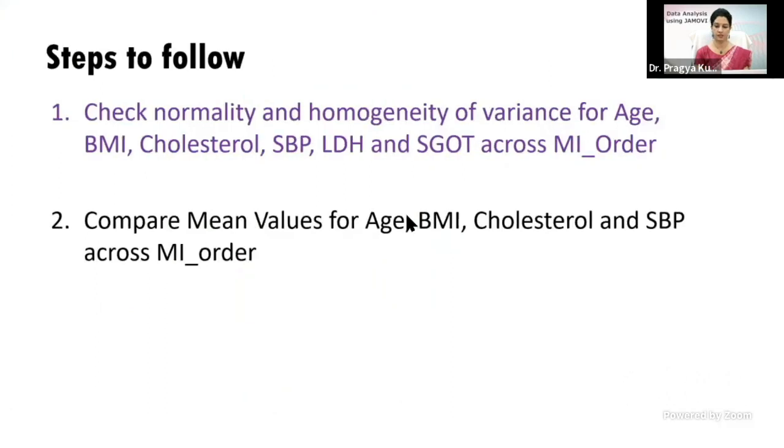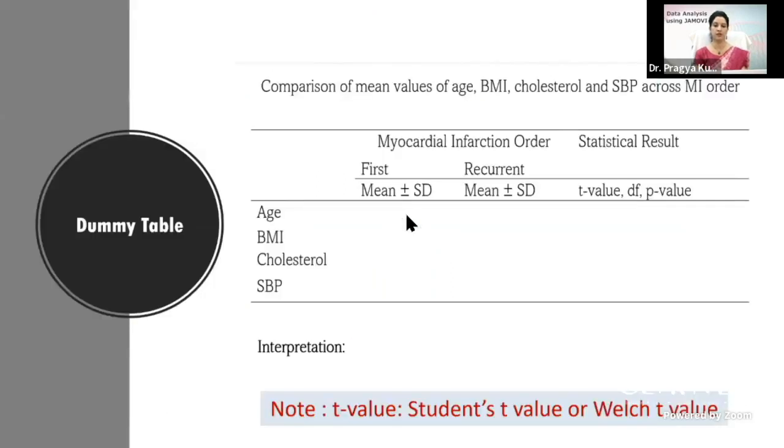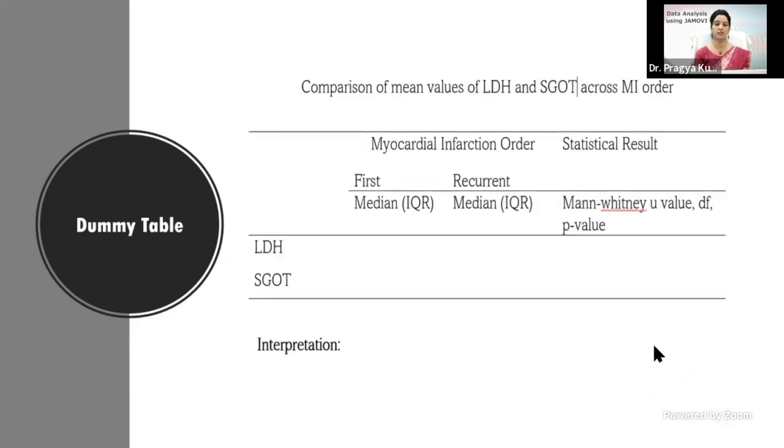And after this, this is the dummy table for the mean value of BMI, cholesterol, age, and SBP. And you can see this is the first and recurrent order MI along with standard deviation. You have to enter the result and write the interpretation. And one point which we have already made clear is that if the homogeneity of variance assumption is not met, then you should use the Welch t statistics rather than student t statistics.